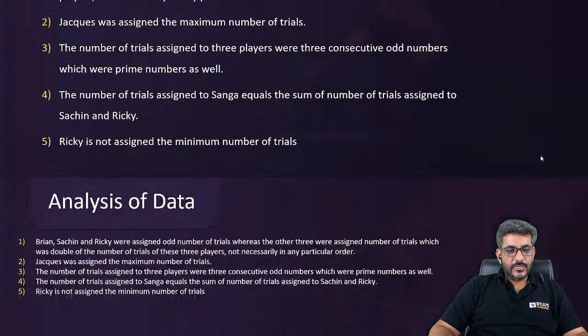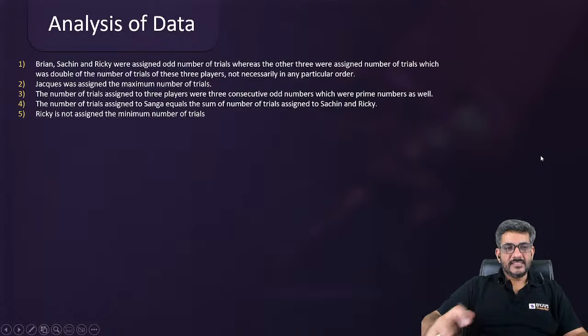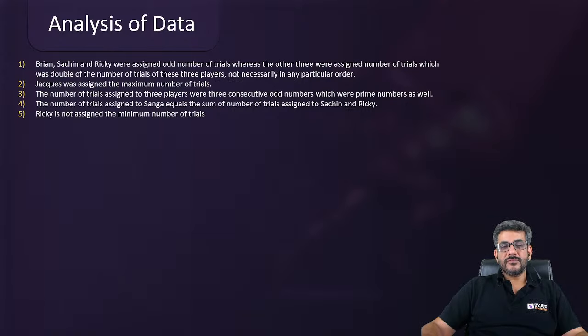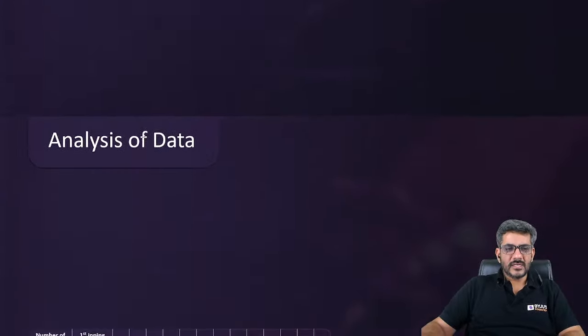Okay, everyone, I think we should start doing it now. Let's analyze the data well. It says Brian, Sachin, and Ricky were assigned an odd number of trials, whereas the other three were assigned a number of trials which was double the number of trials of these three players, not necessarily in a particular order. Jax was assigned the maximum number of trials, the number of trials assigned to three players, and so on and so forth. There is a lot of information about this.